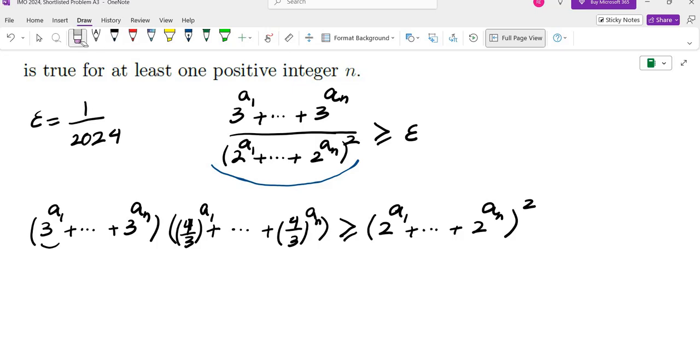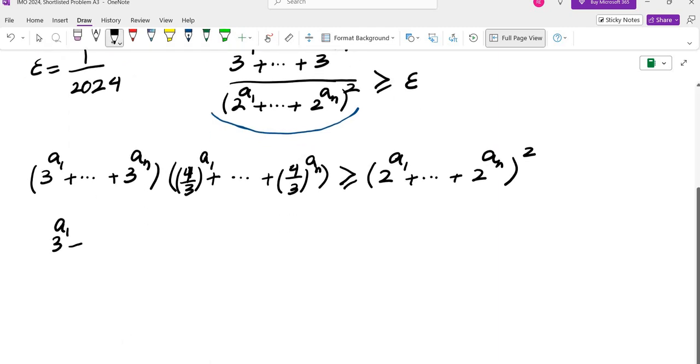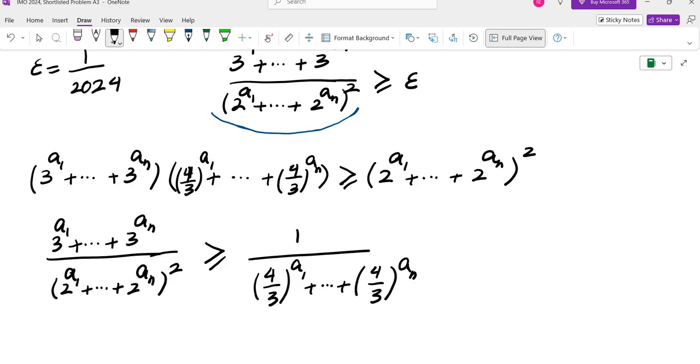So that means the expression that I have, which is (3^a1 + ... + 3^an) over (2^a1 + ... + 2^an) squared, is going to be greater than or equal to 1 over ((4/3)^a1 + ... + (4/3)^an).